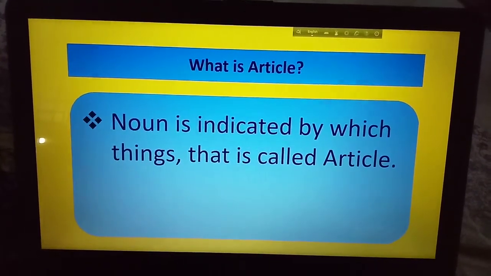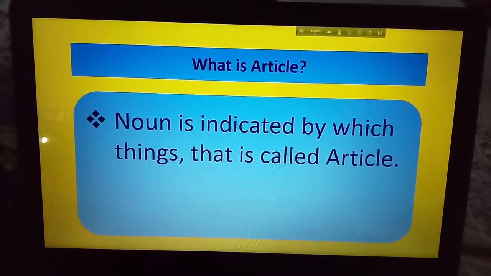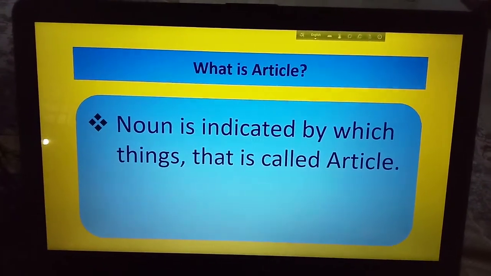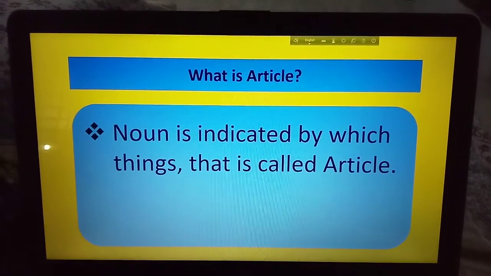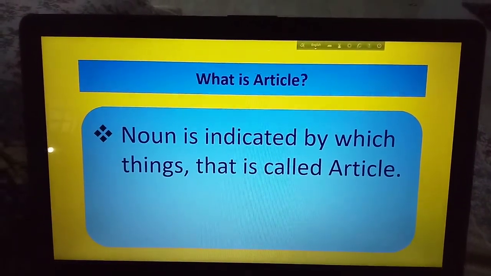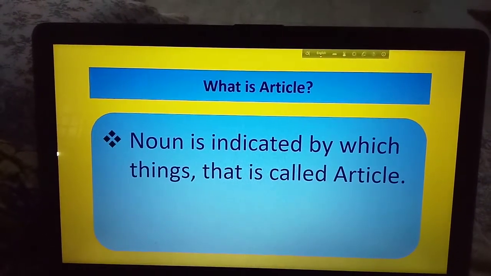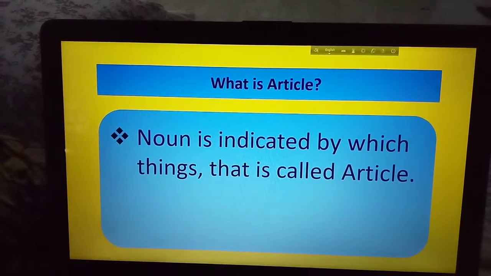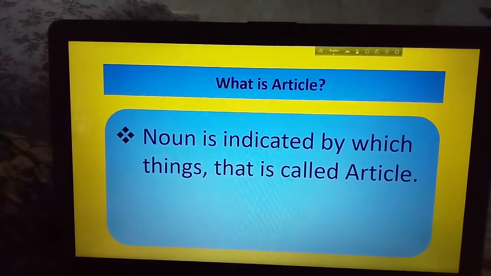What is article? Noun is indicated by which things, that is called article. অর্থাৎ যা দ্বারা কোনো নাউনকে নির্দিষ্ট বা অনির্দিষ্ট করে নির্দেশ করা হয় তাকে আর্টিকেল বলে। Always article indicate the noun, not other things.